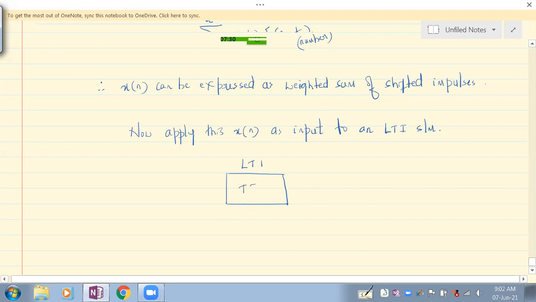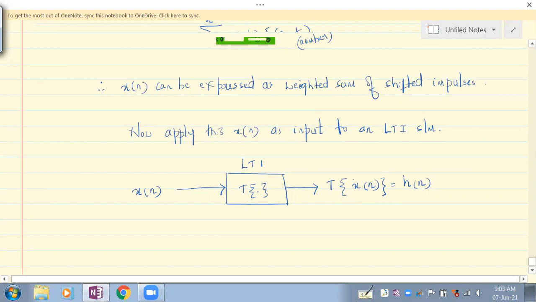The symbol of this is also the same. So what is it that we are applying? We are applying x of n. What are we getting? We are getting the response to this x of n, which is actually our impulse response.